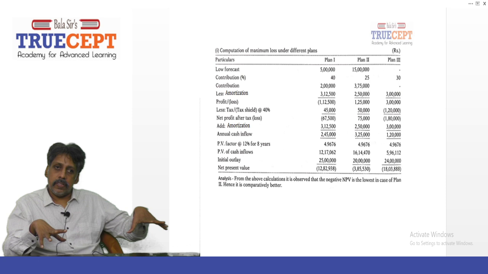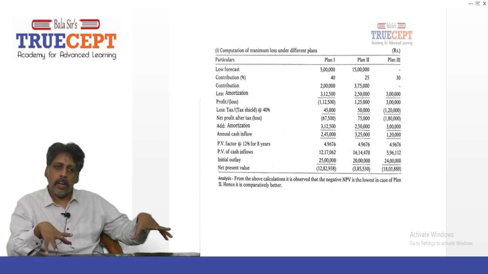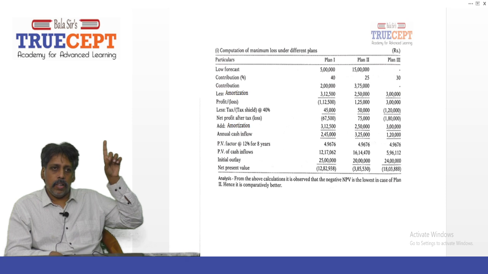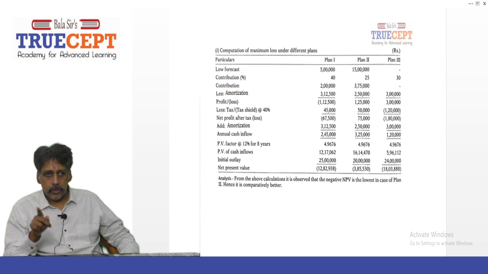There will be a tax saving, a tax relief. Therefore, what you should do? Take the 40% tax rate on that loss. 1,12,500 loss gives 45,000 as a positive tax saving.